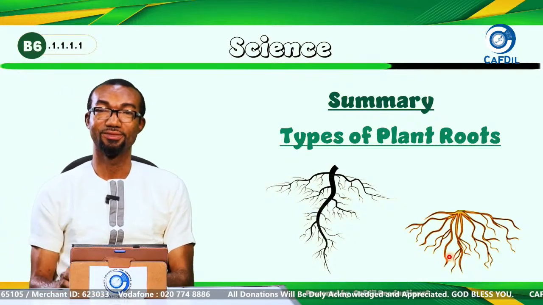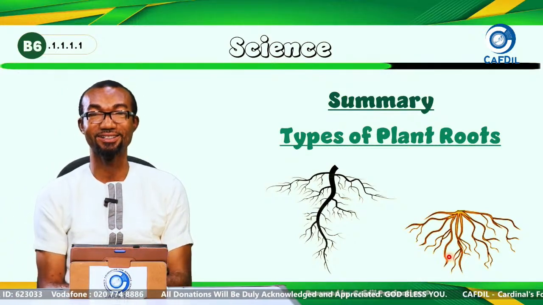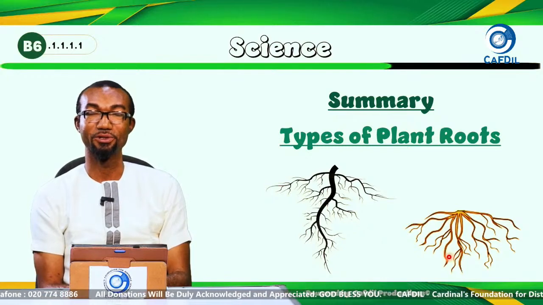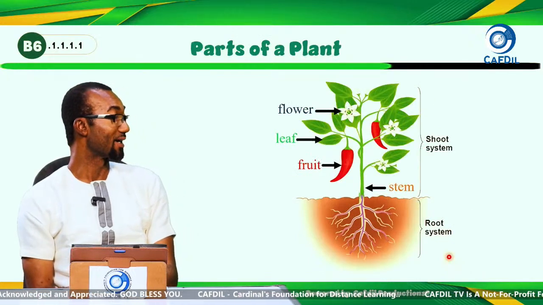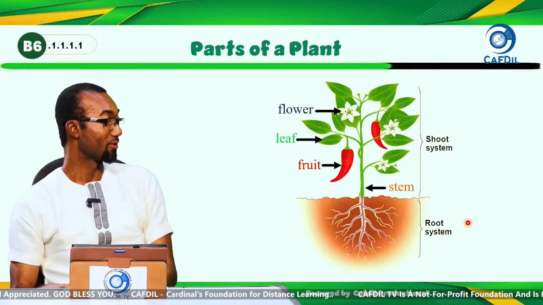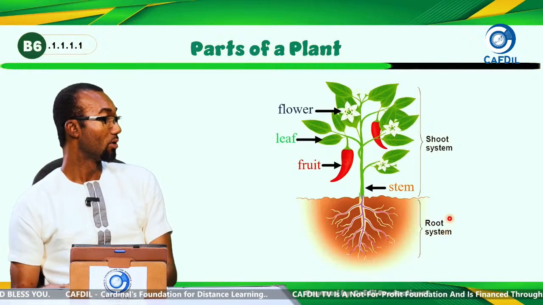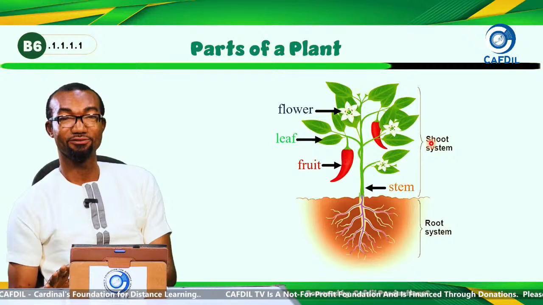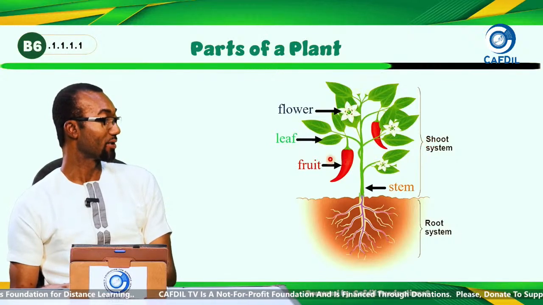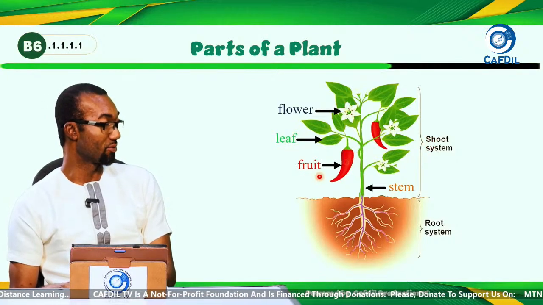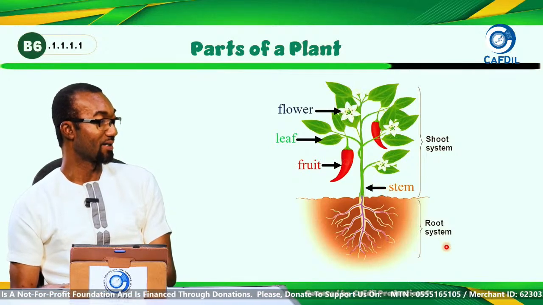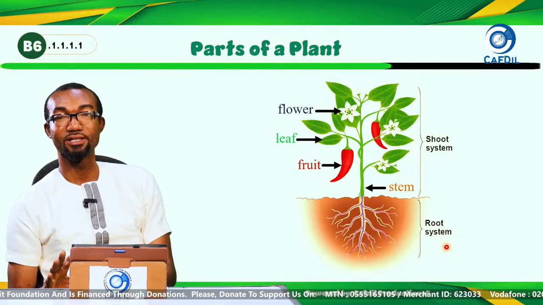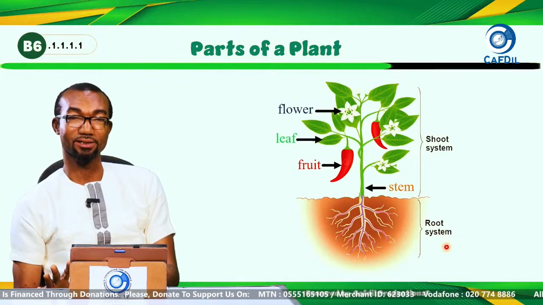Good. Kids, we are almost at the end of the lesson. And today we looked at types of plant roots. We first of all looked at the parts of a plant with the root system below and then the shoot system above the soil. Above the soil, we have the flower, the leaf, the fruits of some plants, and the stem. And the root system contains the roots of the plants.